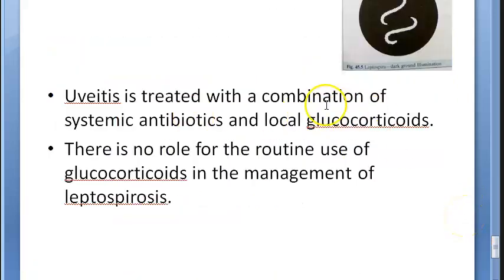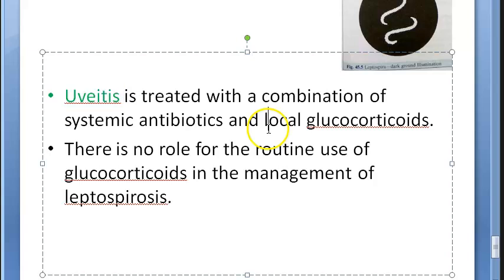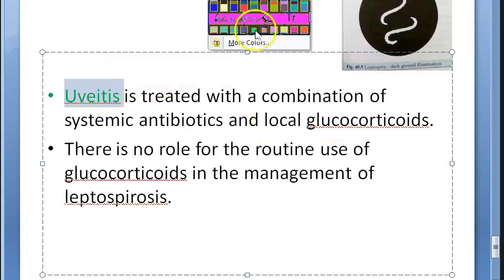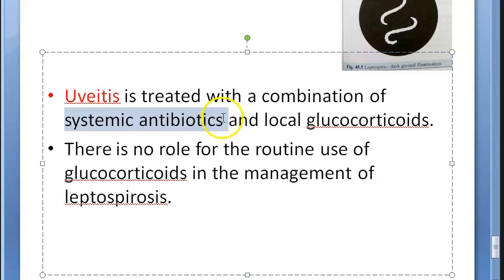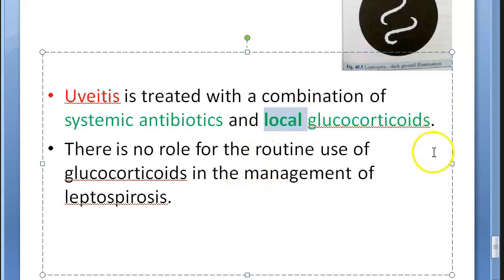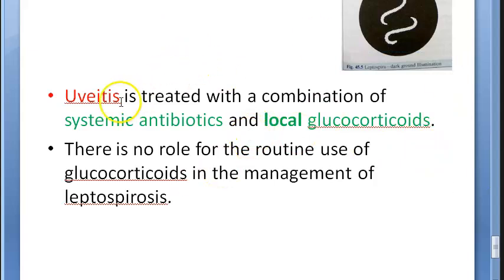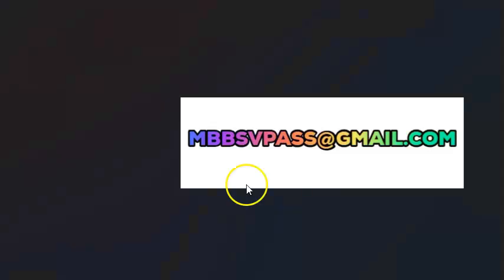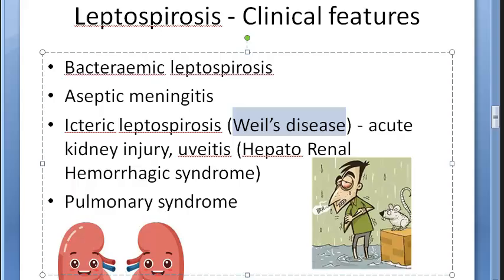But steroid you will use where there is uveitis. Uveitis is treated with systemic antibiotics and local glucocorticoids, local corticoids only for the eye. So this is another treatment. Drugs used to treat leptospirosis, you will write this also. If there is uveitis, then you will give local glucocorticoids and systemic antibiotics. Which are the systemic antibiotics? Doxycycline, penicillin, ceftriaxone. Very good. If somebody asks about Weil's disease, also the same thing you have to write. Don't forget: Weil's disease, leptospirosis.